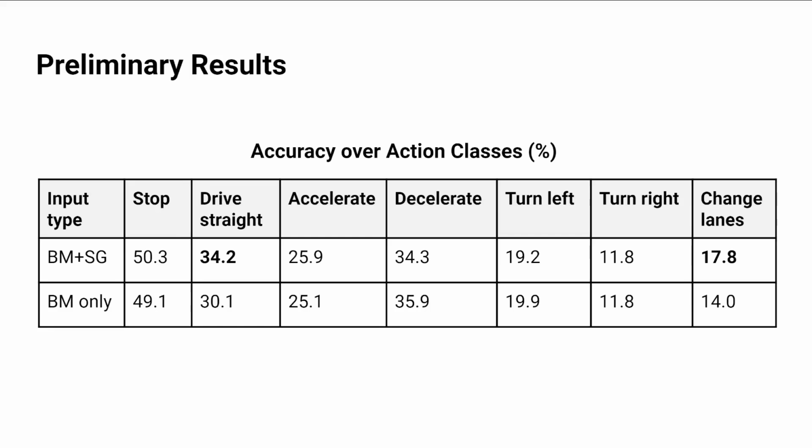Our preliminary results show that including the scene graph modality increases the driving straight and change lanes action class prediction accuracy by around 4% for both of them.